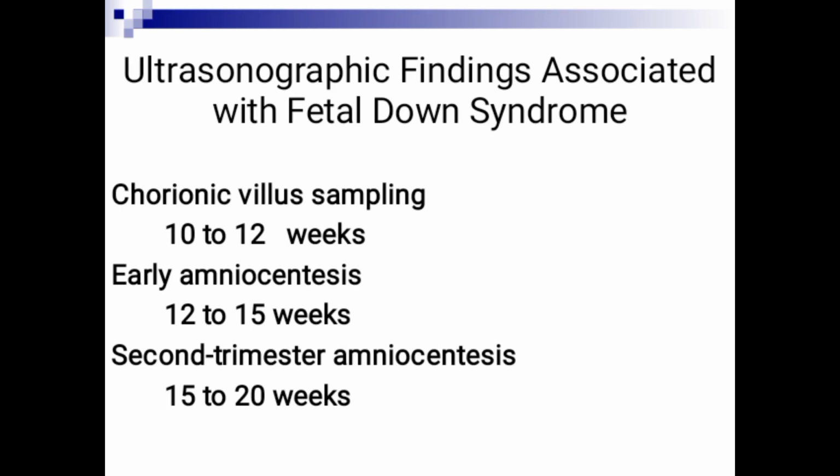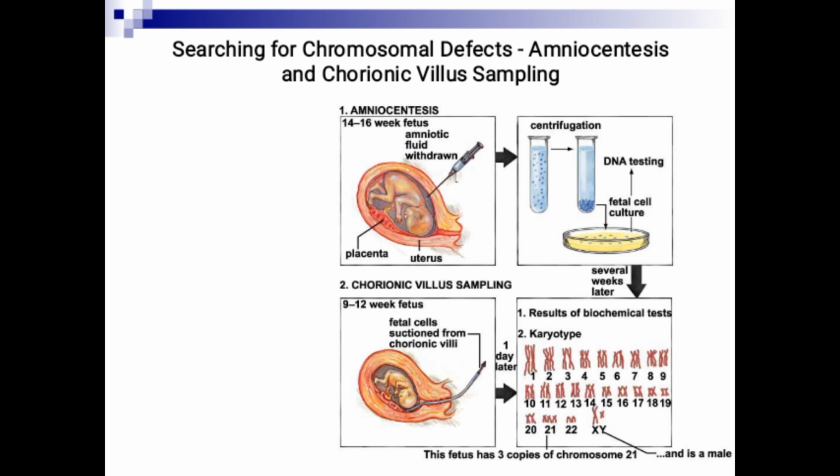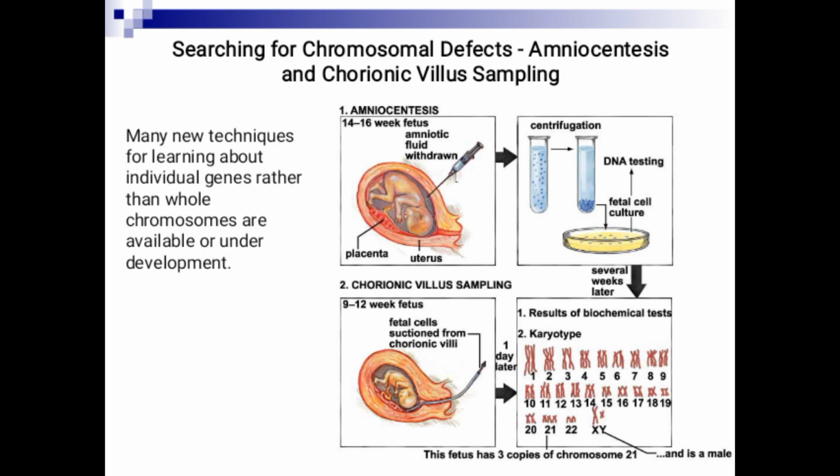Chorionic villus sampling is done at 10 to 12 weeks of gestation. Early amniocentesis, 12 to 15 weeks. Second trimester amniocentesis, 15 to 20 weeks. So this is the amniocentesis: a needle is used and amniotic fluid is withdrawn.